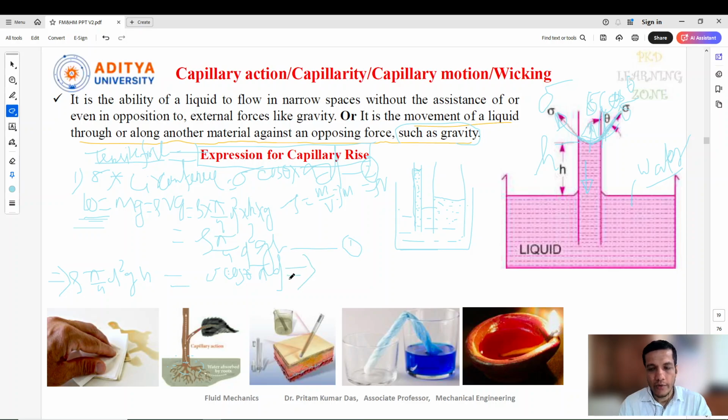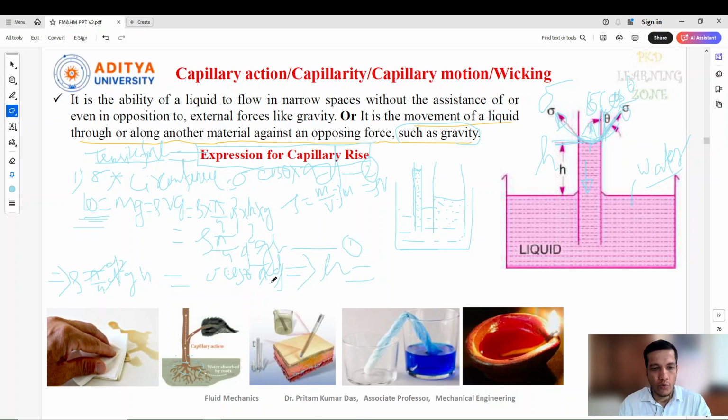So what do we actually need to identify? We need to identify the height raised, the height of the liquid which has risen inside the tube. So I'll keep h on one side and take the remaining terms to the other side. Here pi d cancels, and one d remains.